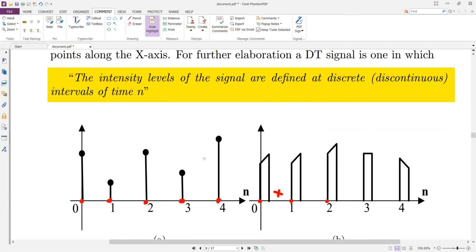That is, discrete means discontinuous. If you look at this particular point, a signal is defined at 0, then there is a discontinuity in the value of the signal. Then again the signal is defined at n is equal to 1, then there is discontinuity in the signal. That's why it's called a discrete time signal, because in a discrete time signal, the signal will be defined only at discrete intervals. And discrete intervals are those intervals which are not continuous in nature.